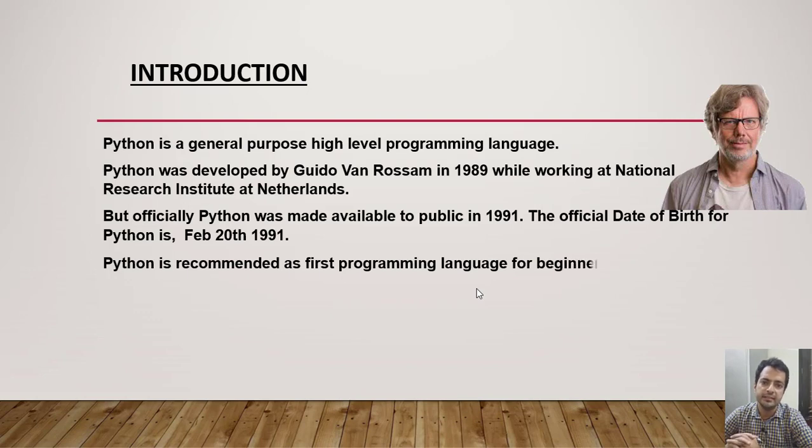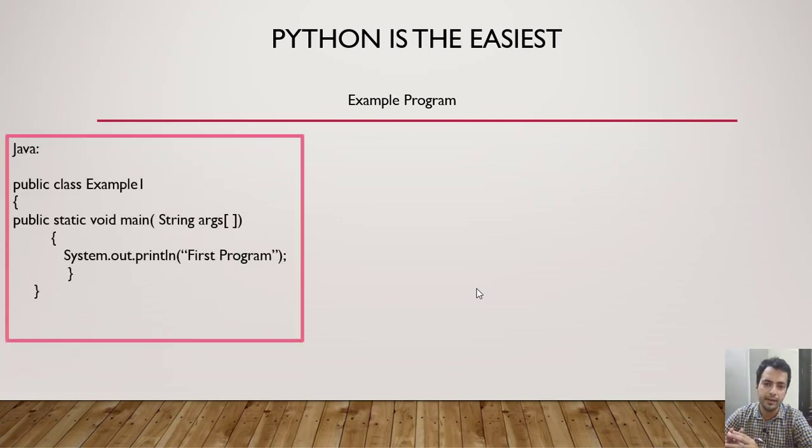Python is nowadays recommended as the first programming language, because when we compare Python with all the other existing programming languages, the programmers find this language easy as compared to other programming languages. Now let's see some code of some programming languages which we usually use.